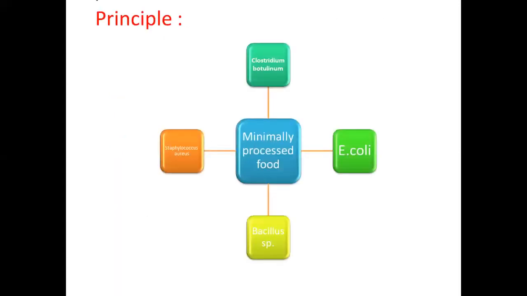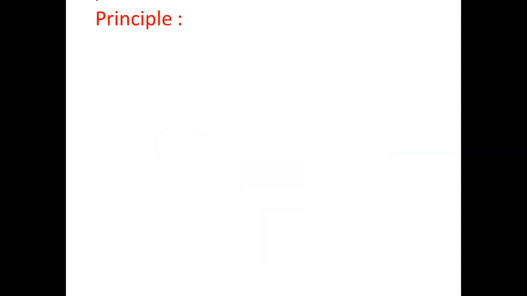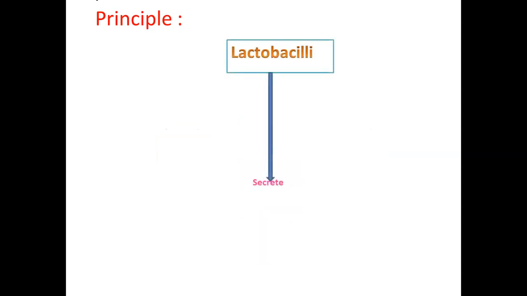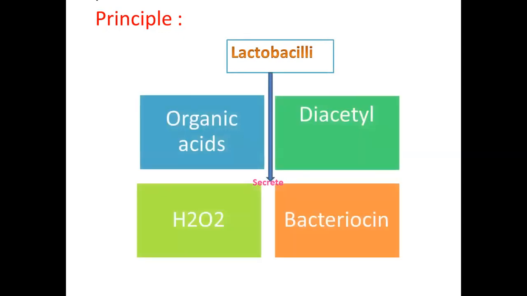Minimally processed foods are generally deteriorated by four types of microorganisms, which are Clostridium botulinum, Staphylococcus aureus, Bacillus species, and E. coli. So what do lactobacilli do? Lactobacilli secrete four types of ingredients which are mainly responsible for the inhibition of harmful bacteria. They are organic acids, hydrogen peroxide, diacetyl, and bacteriocin.